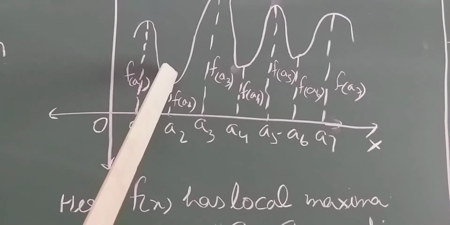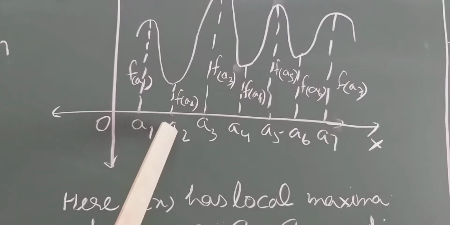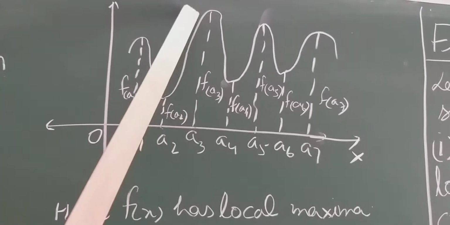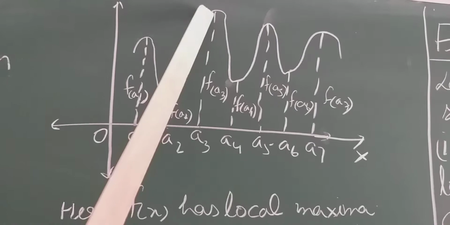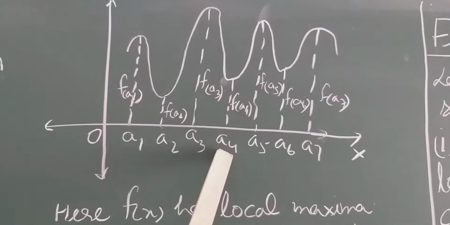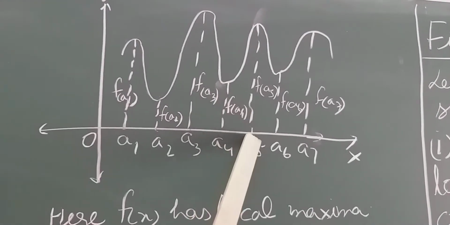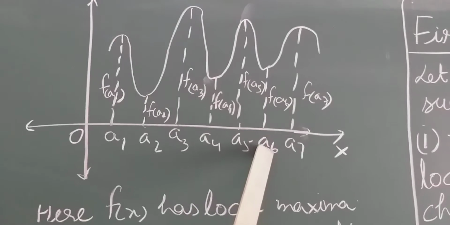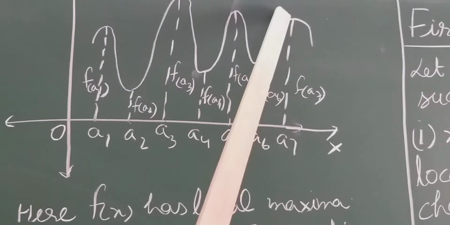Similarly, this is the lowest part of the curve, so it is point A2 and its value is f(A2). Similarly, I have taken A3, and its value at this point is f(A3). A4 at this point, its value f(A4). A5 at this point and its value f(A5). A6 and its value at this point f(A6). A7 and the value at this point is f(A7).